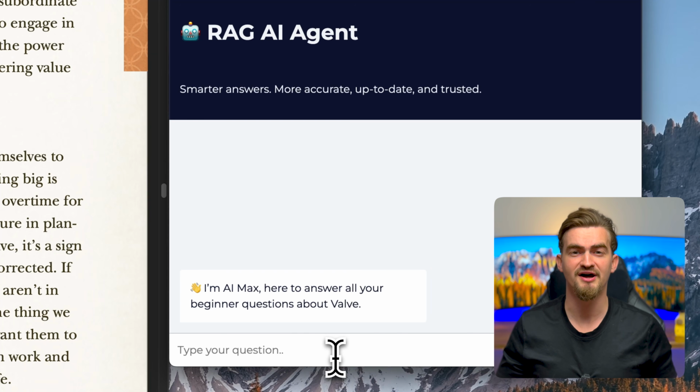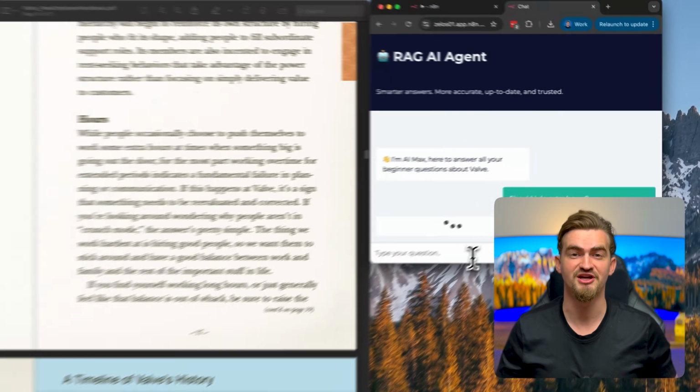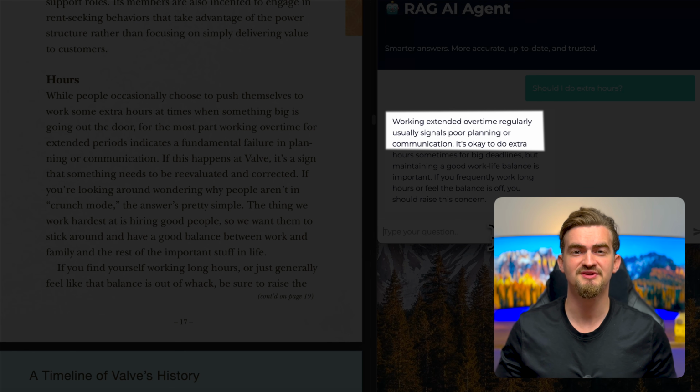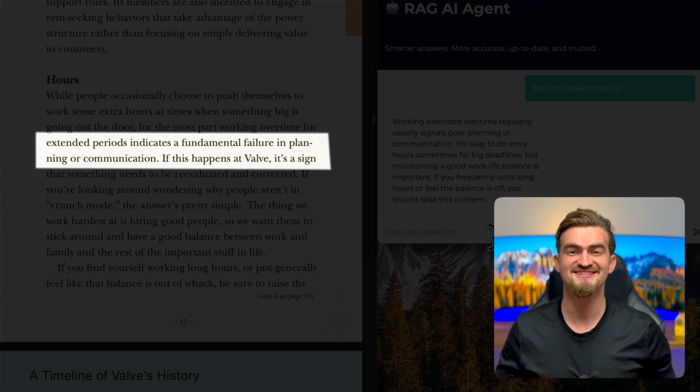Let's test it out. I will ask, should I do extra hours? And here's the chatbot's reply. It says occasionally overtime is fine, but if it happens a lot, that usually means something went wrong in planning or communication. And right here in the handbook, you can see the exact same text highlighted. That's the power of RAG. You're getting real answers backed by your data.